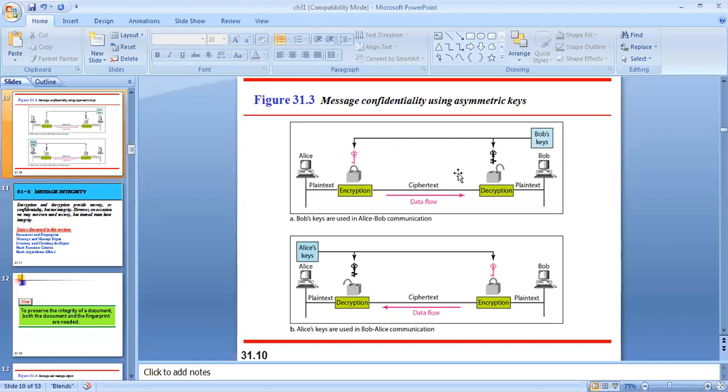Usually in case of asymmetric key cryptography, the receiver will always generate two keys, that is the public key and the private key. The receiver announces only the public key to the entire world, so that whoever wants to send the information can use this public key and encrypt the information.